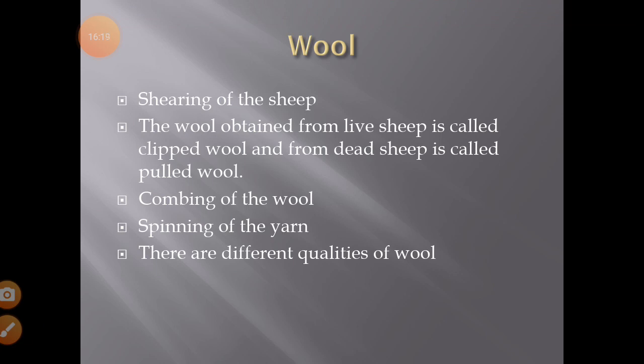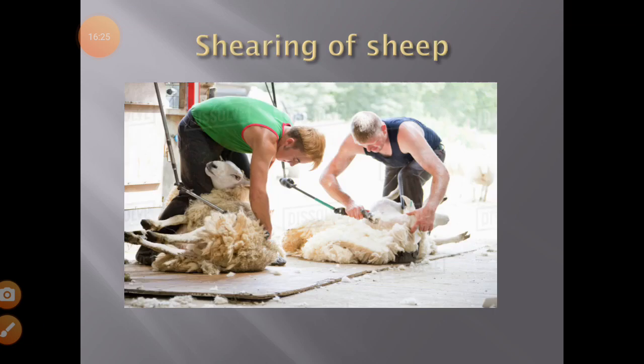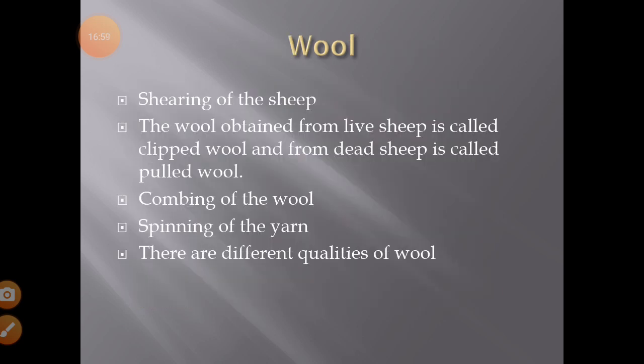First of all, they do shearing of the sheep. What is shearing? Shearing means shaving of the sheep. You can see in the picture, this is the shearing of the sheep with the help of machines. By the machines, they are cutting the fleece. Fleece means fibers. The skin of the sheep is very thick, so with the help of cutters or razors, they are shearing the sheep. Then after some time, they wash this wool and then they comb it.